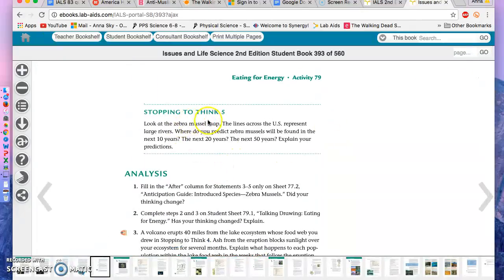Stopping to think number 5. Look at the zebra mussel map. The lines across the U.S. represent large rivers. Where do you predict zebra mussels will be found in the next 10 years? The next 20 years? The next 50 years? Explain your predictions.